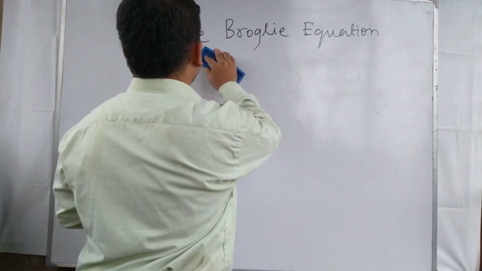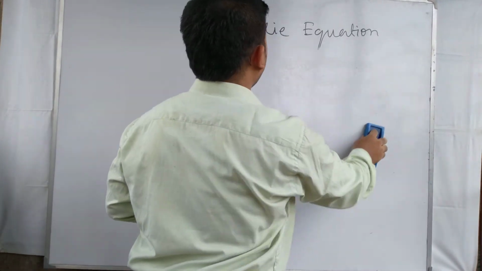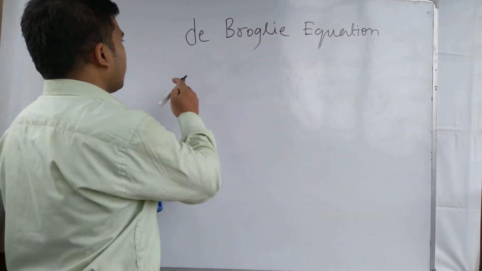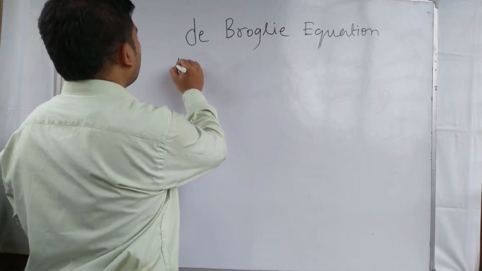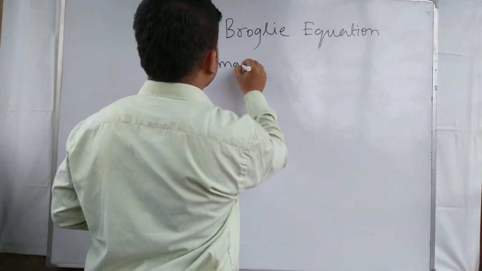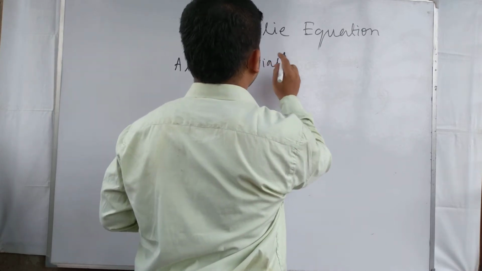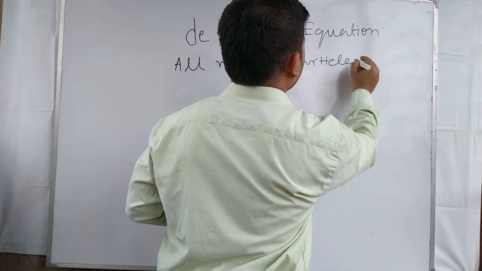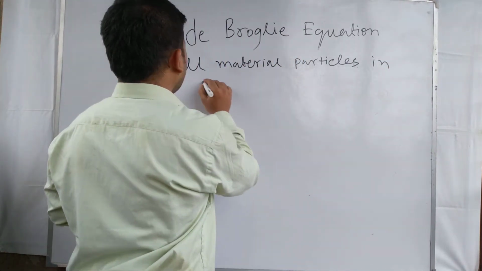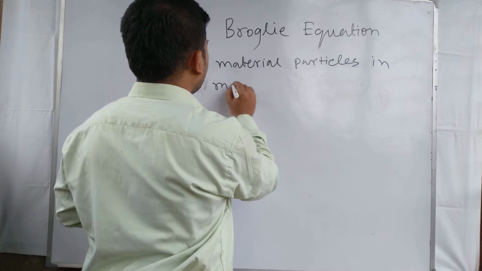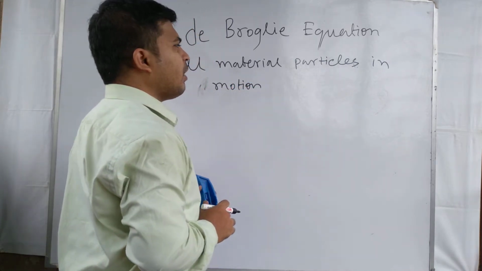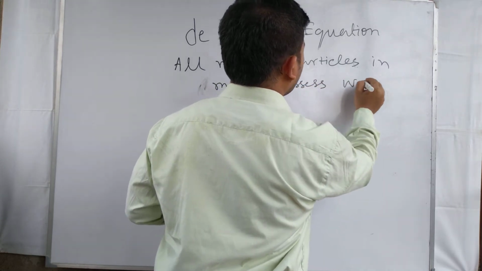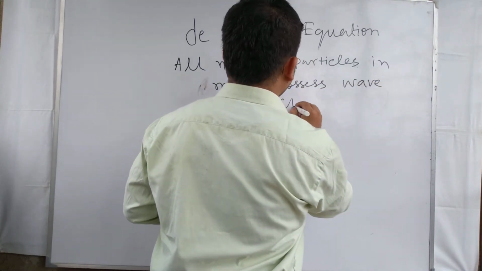What is the derivation of the de Broglie equation, and the statement given by de Broglie? According to de Broglie, all material particles in motion possess wave character.